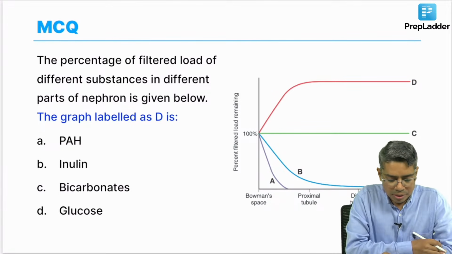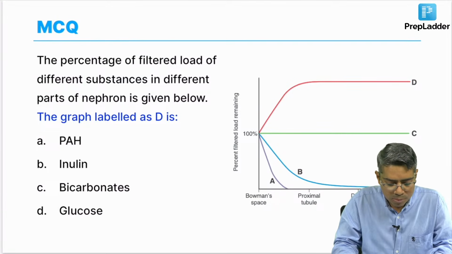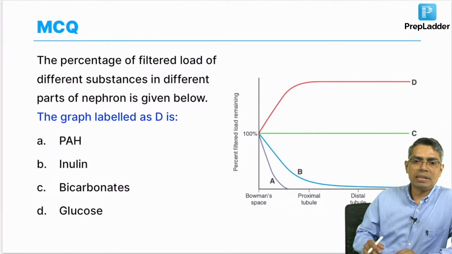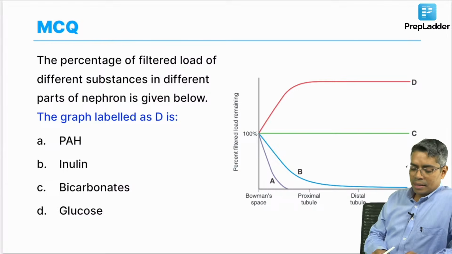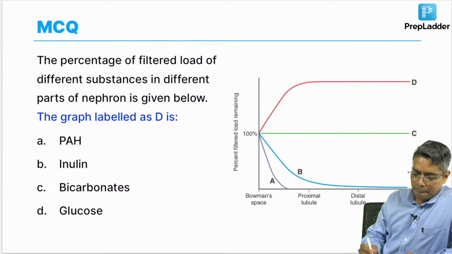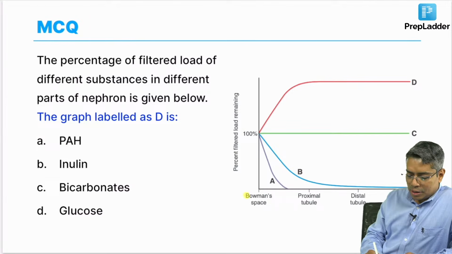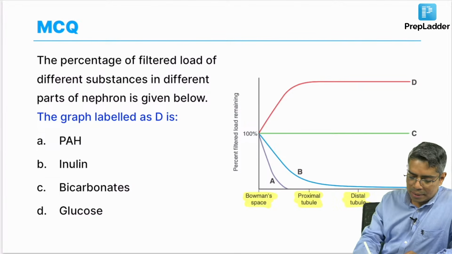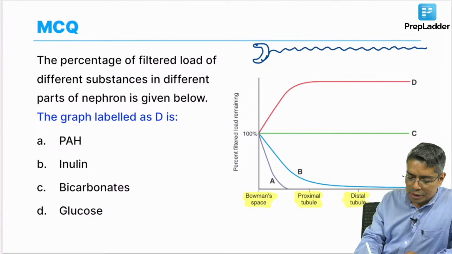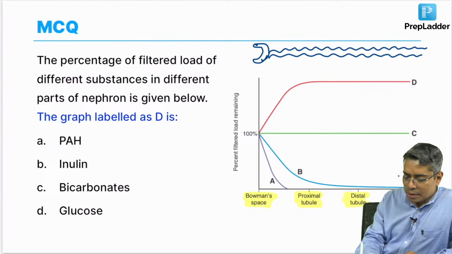Now, next question, the percentage of the filtered load of different substances in different parts of the nephron. This is an easier question, again a repeat question. So, the x axis shows different segments of the nephron: Bowman space, proximal tubule, distal tubule and urine. So, you can imagine a diagram like this, that this is the Bowman's capsule followed by the proximal tubule, and then you are reaching the different parts.